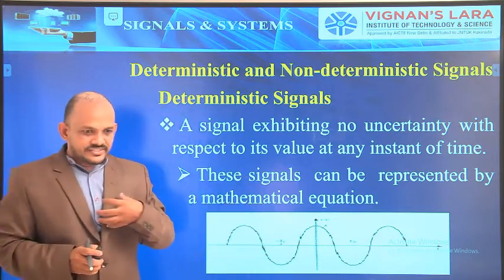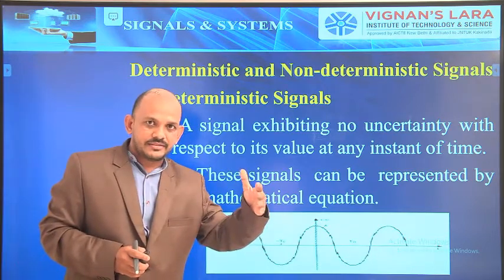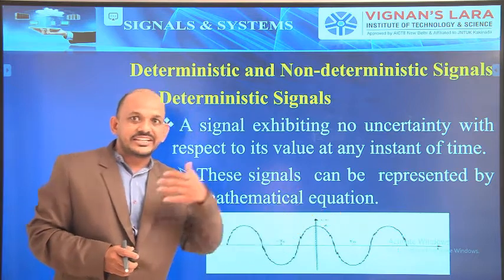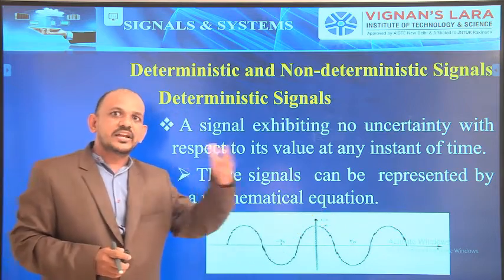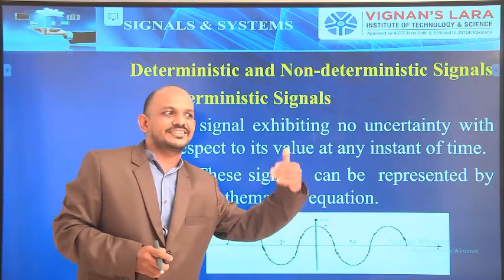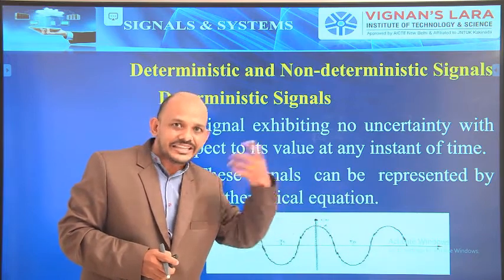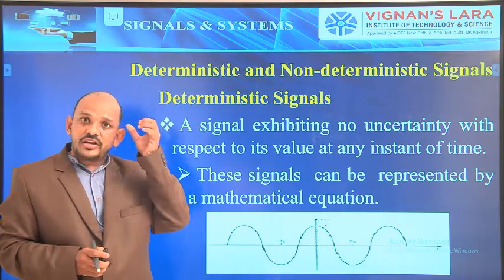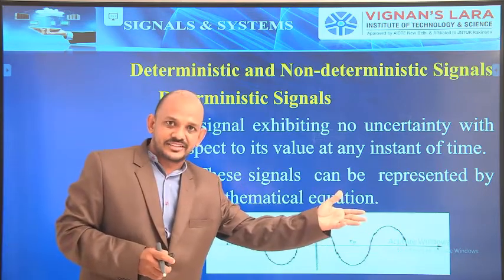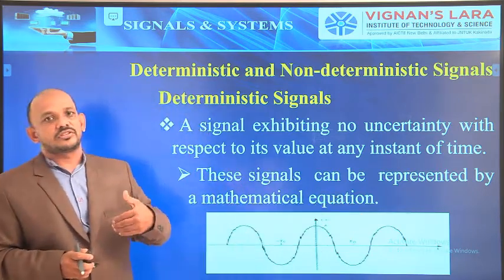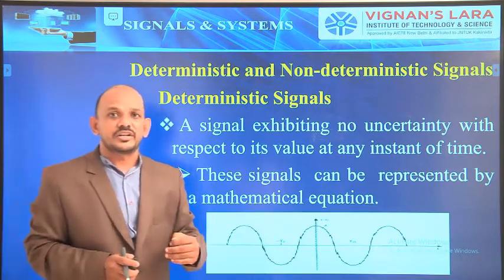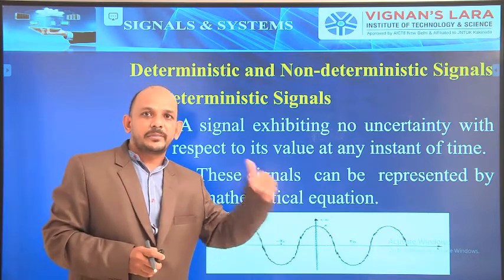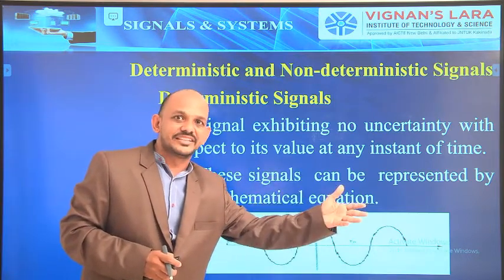The name itself tells us we can determine the next instant of the signal. If we can determine the signal in the coming instants, then it is a deterministic signal. If we cannot predict the next instant of the signal, then that signal is considered non-deterministic. We are unable to determine what the next instant is.